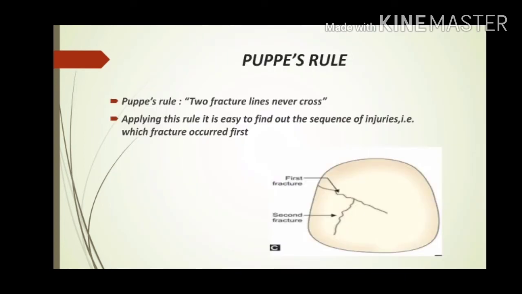Then we are coming to Pappe's rule. Pappe's rule states that two fracture lines will never cross. Applying this rule, it is easy to find out the sequence of injuries, that is, which fracture has occurred first.